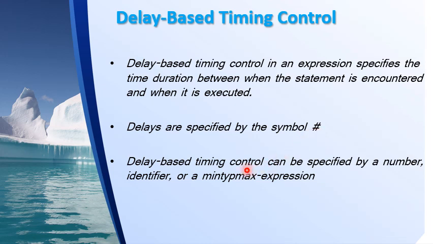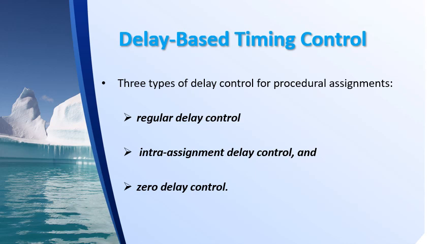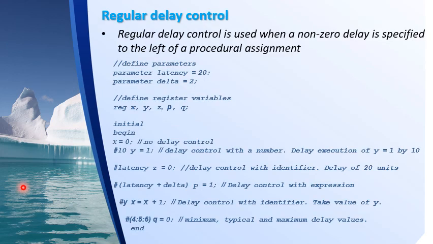Delay-based timing control can be specified by a number, identifier, or minimum typical maximum expression. We have only used the first type, that is, we have just specified the delay using a number, but you can also specify it by using an identifier or a minimum typical maximum delay expression. There are basically three types of delay control for procedural assignments, namely the regular delay control, intra-assignment delay control, and zero delay control. We'll discuss each one of them one by one.